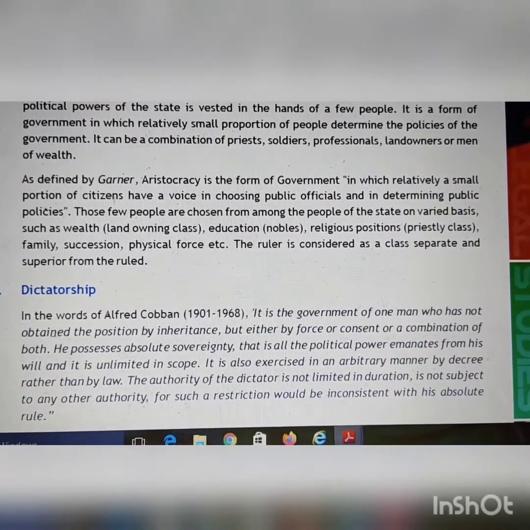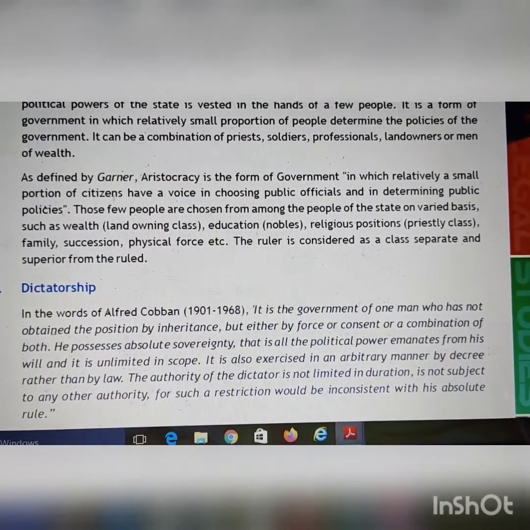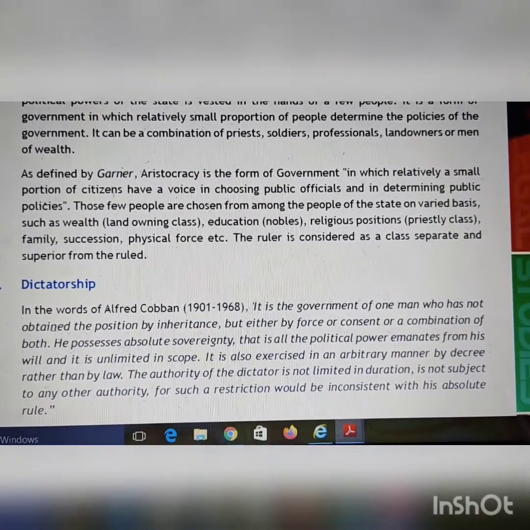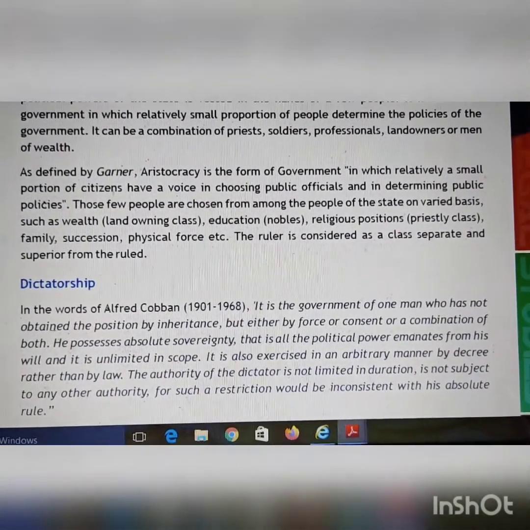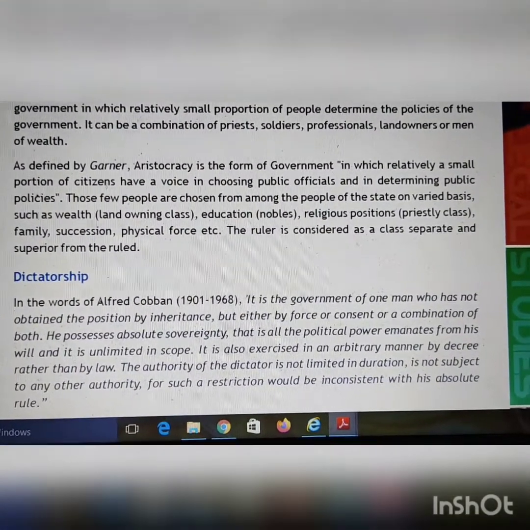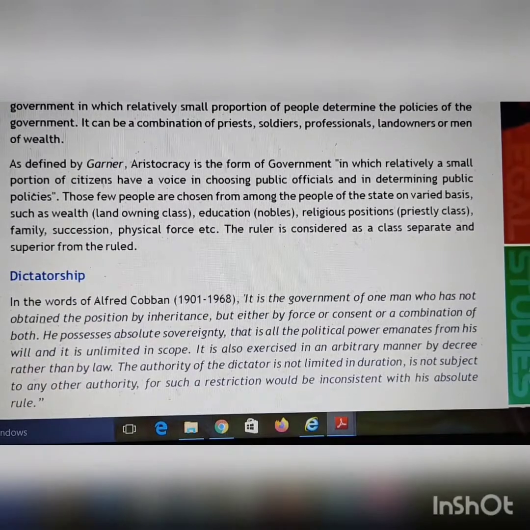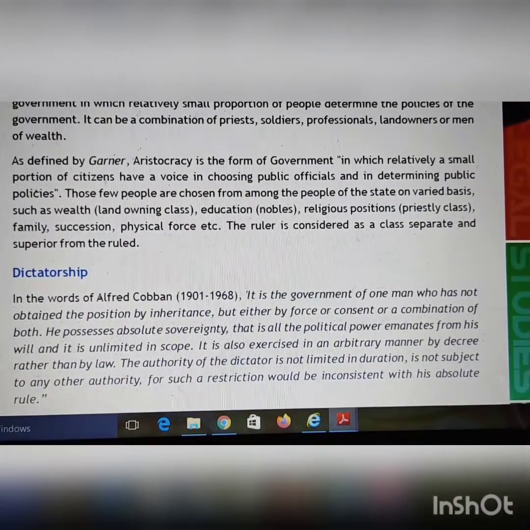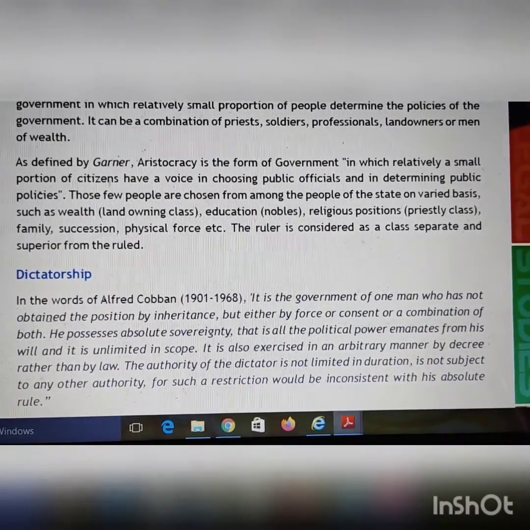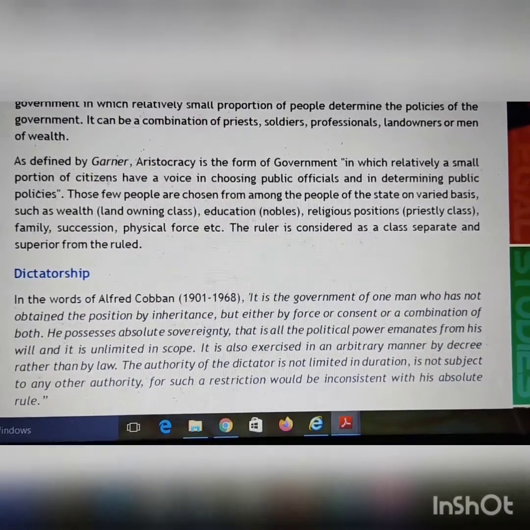As defined by Gardner, aristocracy is the form of government in which a relatively small proportion of citizens have a voice in choosing public officials and in determining public policies. So aristocracy is a form of government in which the power of making government policies and of governing, how government has to rule, all lies in the hands of few people, and also few citizens only have a voice, so that they can choose whom they want to rule over themselves, meaning who they want to be the ruler. So that is chosen also by a small portion of citizens only.